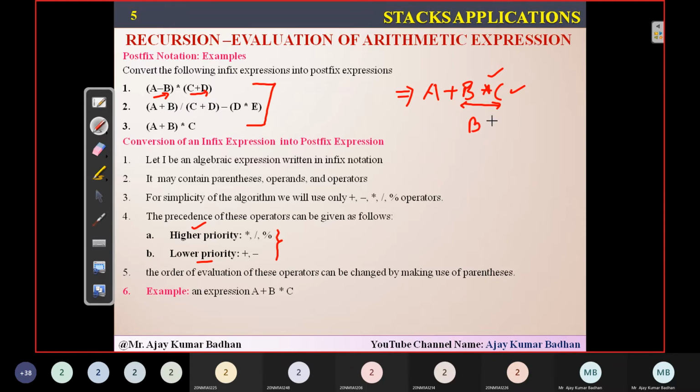B C star. Just write it as it is. Now this one has become one operand, as I told you. Now this has become another operand. This is the first operand, this is your second operand, and this is your operator. So what do I have to do now? Postfix notation. Simple, right? First operand, second operand, then the operator.